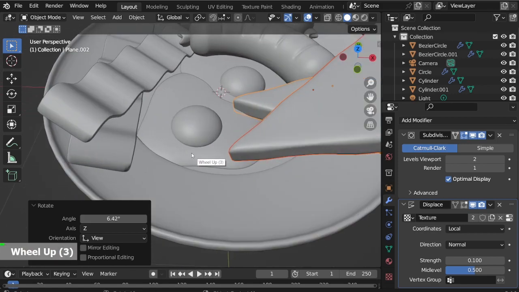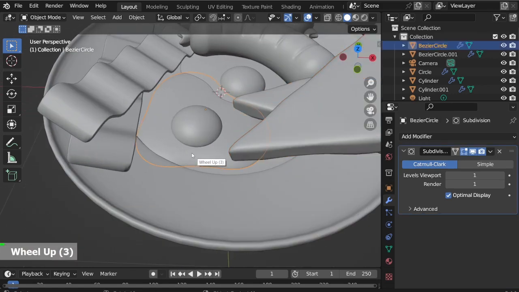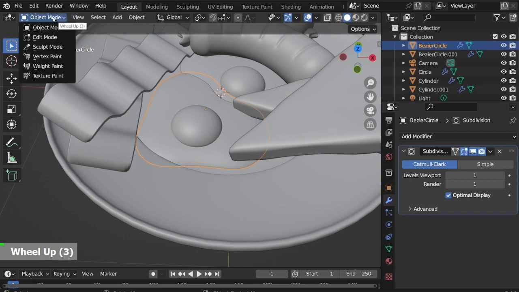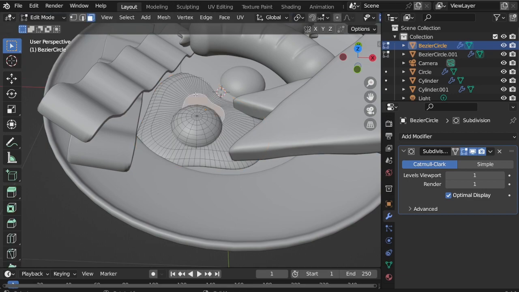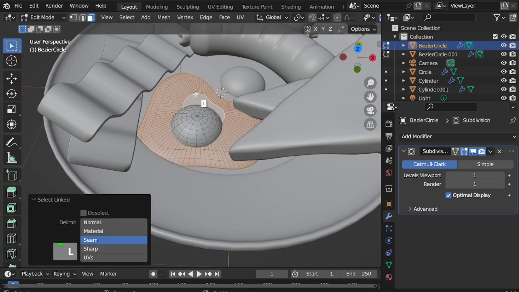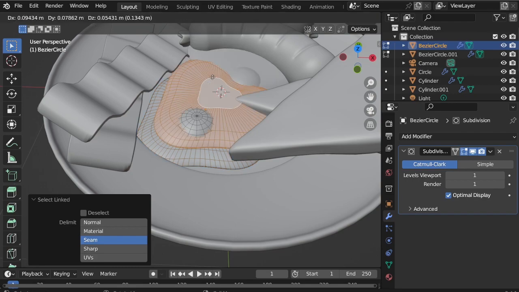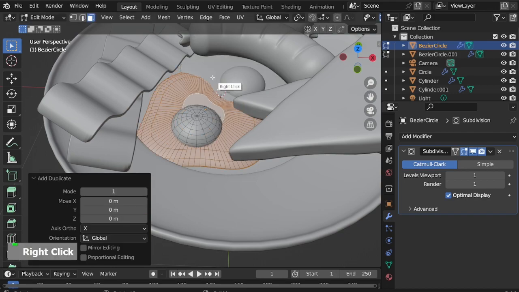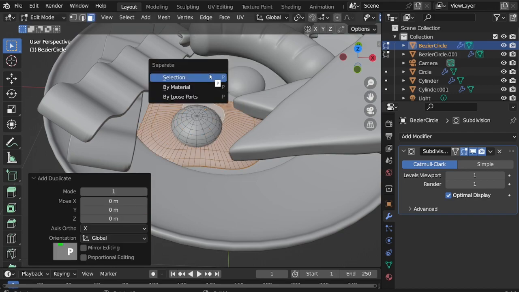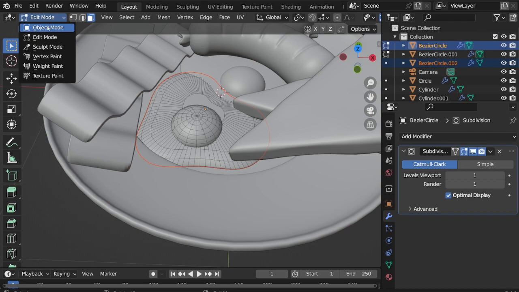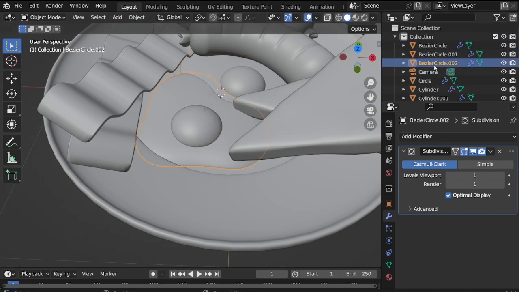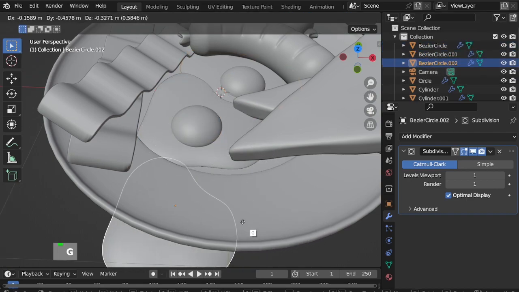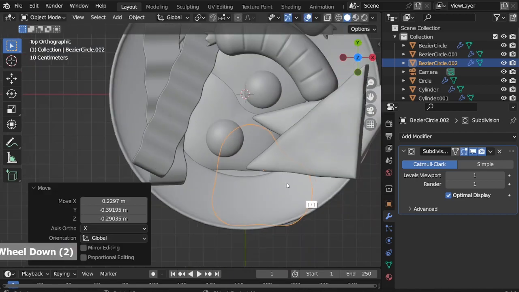For the baked beans, I will copy the egg white. Click the egg, edit mode, select one element of the egg white, L to select the entire part, Shift D to duplicate, and P to separate the selection. Back to object mode, select the new object and position it on the side of the plate.